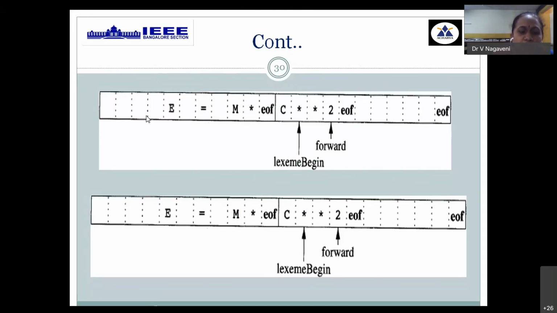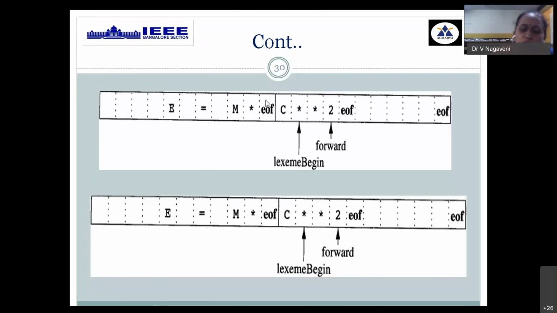The first part of your input is loaded, then the remaining part is loaded into the second buffer. Once you finish the first buffer, you start scanning the second buffer. If your input program is still pending, we erase the content of the first buffer and reload it with the remaining components of your input program.